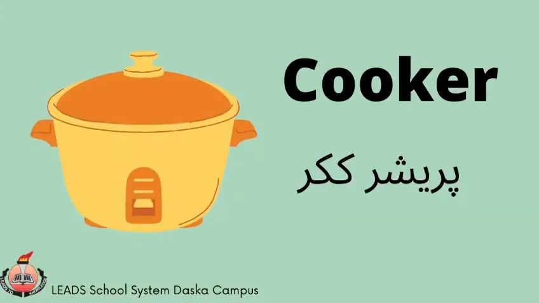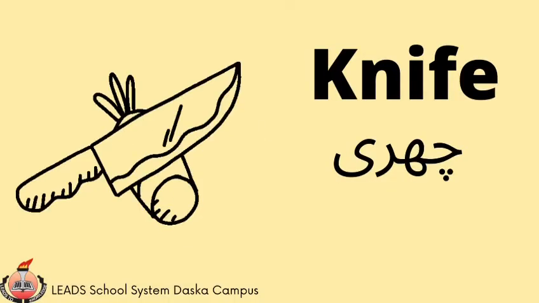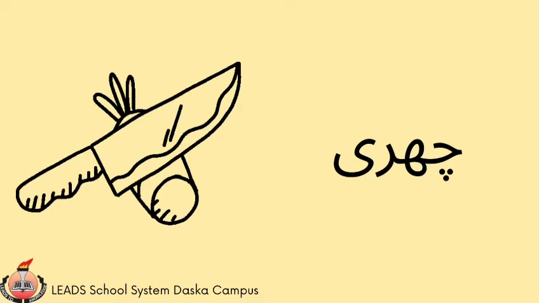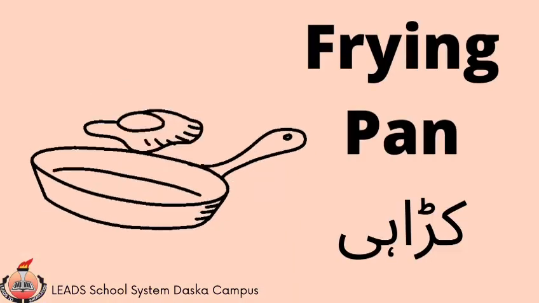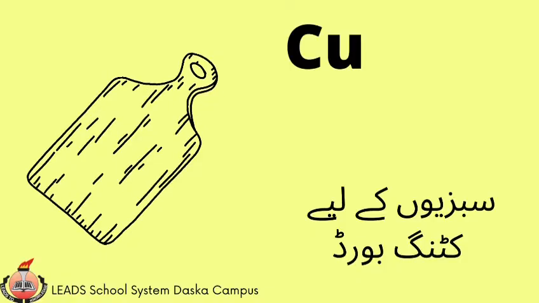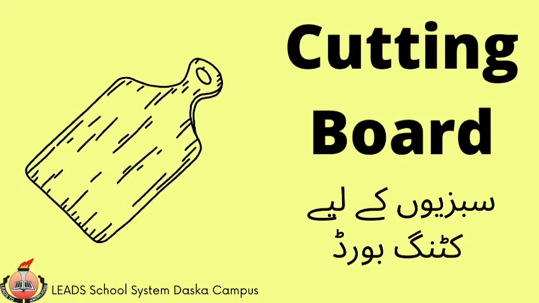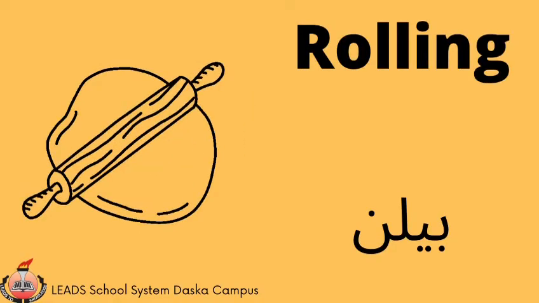The first one is cooker, which is called the same in Urdu. Second comes knife, which is churi in Urdu. And there comes frying pan, which is called kadahi in Urdu. Then there comes a cutting board, which is called sabziyon ke liye cutting board in Urdu.